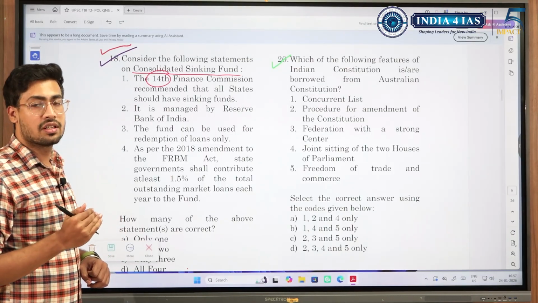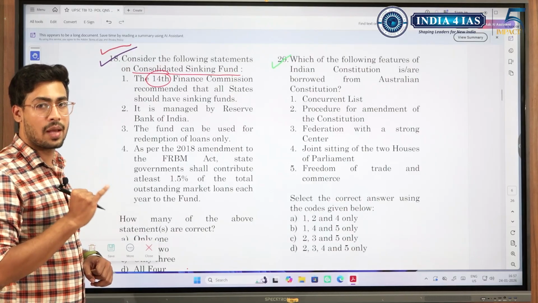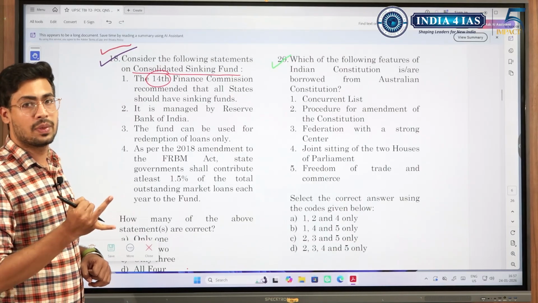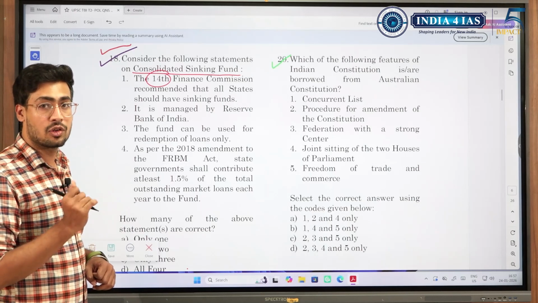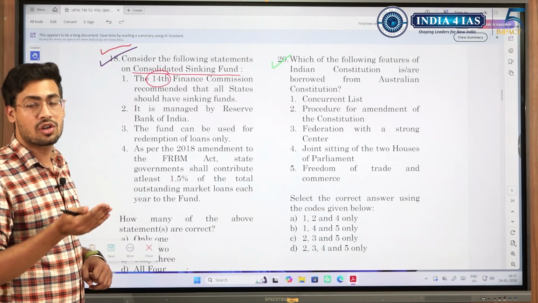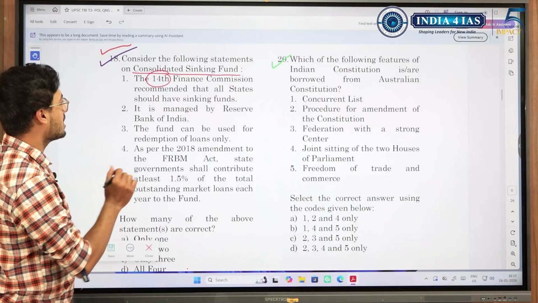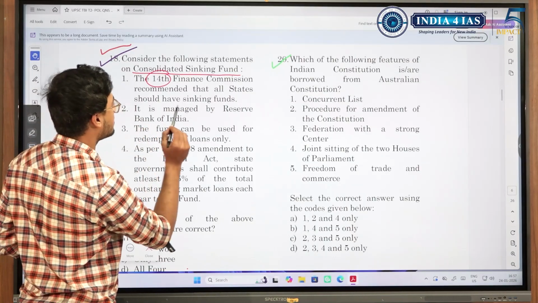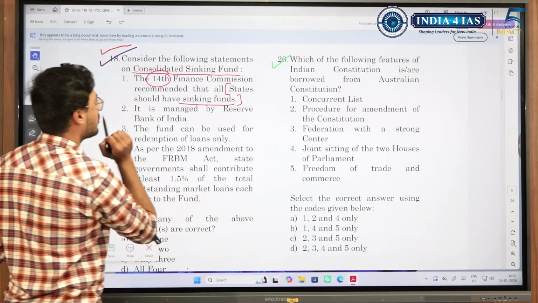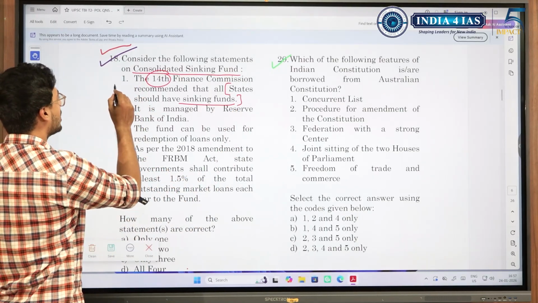They could give traps where President has been replaced by Governor, where Parliament has been replaced by Central Government, and this is another area where they could give the number as wrong. It could be 15th Finance Commission replaced by another, or another replaced by 15th. So in this case, 14th Finance Commission recommended that all states should have a sinking fund. The statement is correct, but it was not the 14th Finance Commission. So this is where they give the traps. It was the 12th.